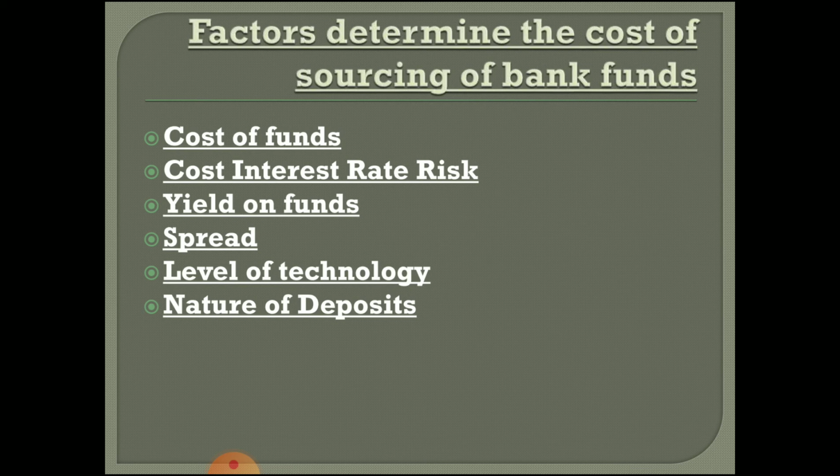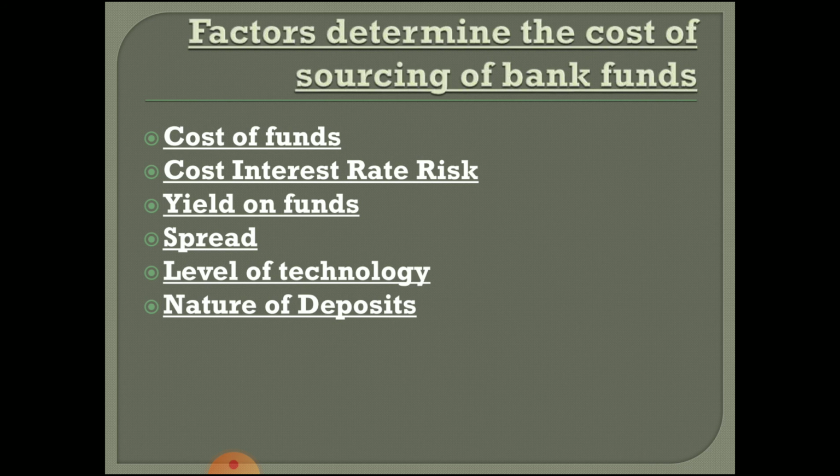The reason is, suppose in one branch you may find that there are more current deposits. In another branch of the bank you can find that there are more fixed deposits, right? What will happen in these two branches? The branch where fixed deposits are more, there they get more time for the investments, and they can provide more loans from that particular branch, right? More loans to the customers.